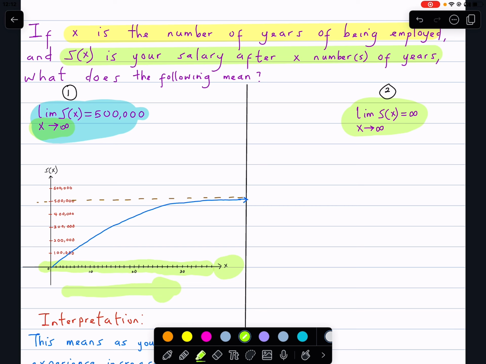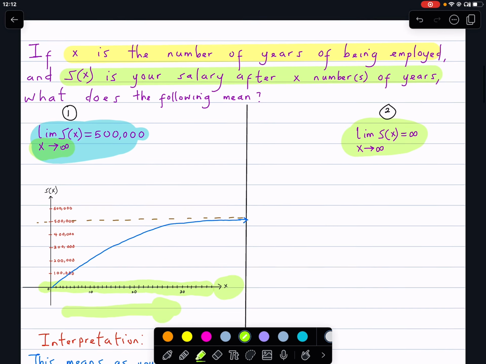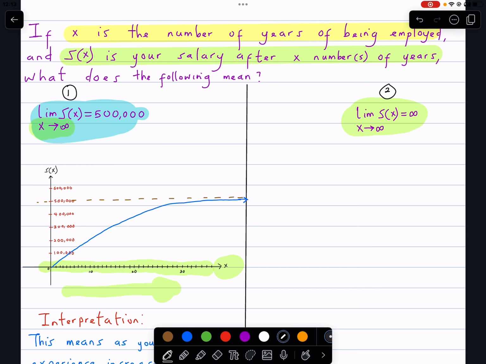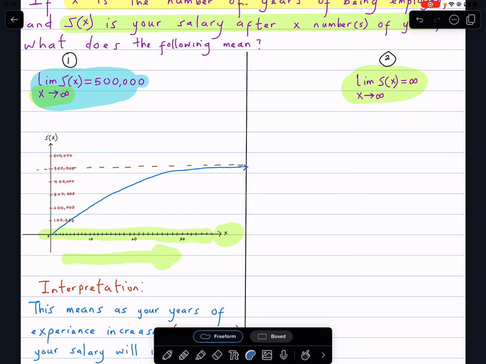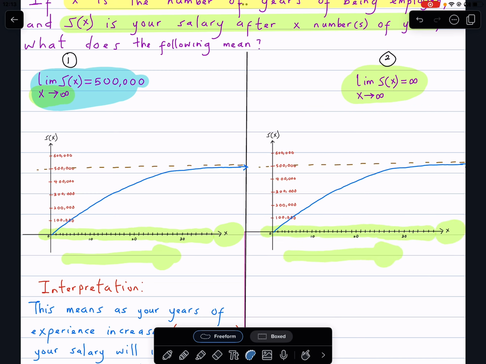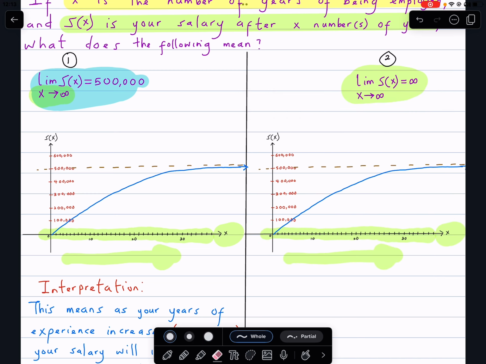What does this mean? I want you to think about that for a moment. How can we interpret this, given that x is the number of years and s of x is your salary after x number of years? Let's use a graph to explain this. I'm going to copy this same graph. I'm sorry, but I'm going to delete all that.